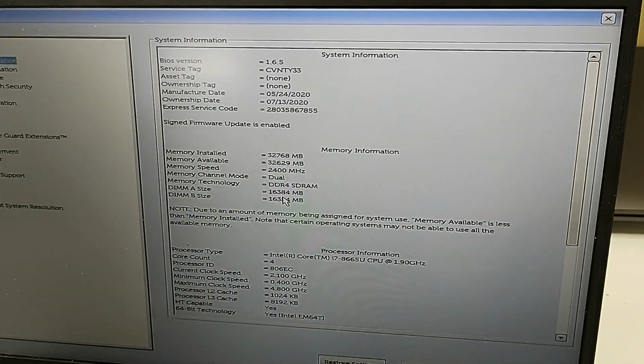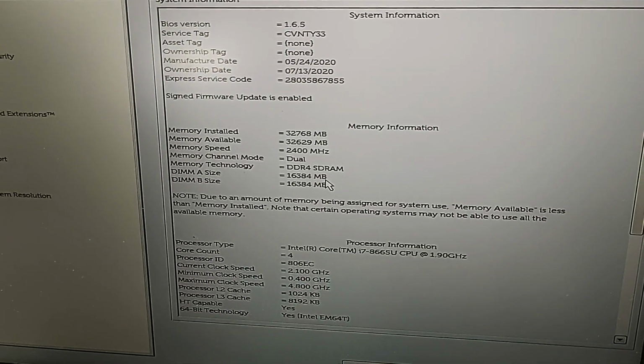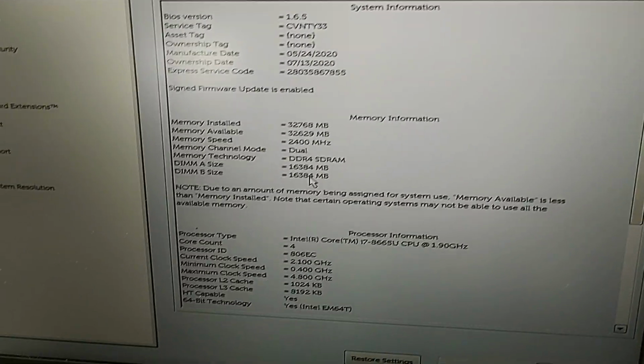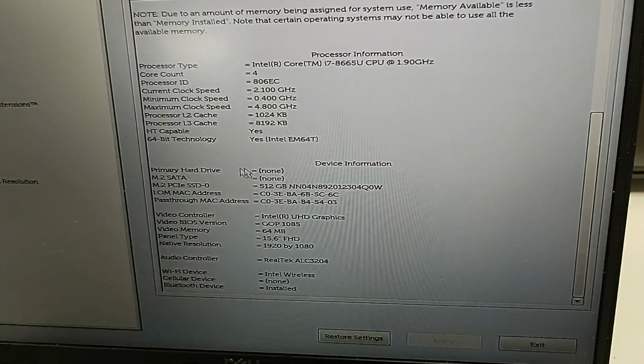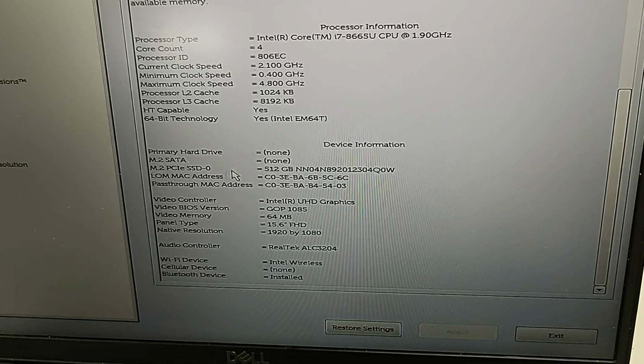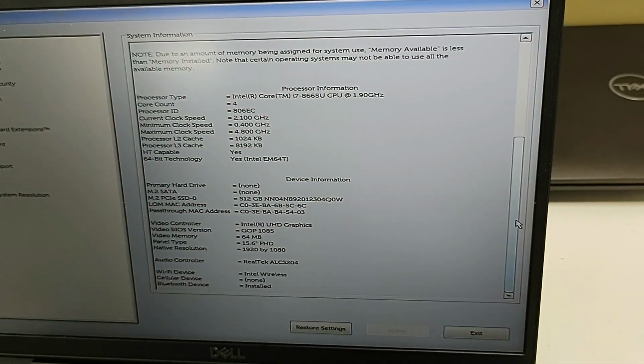So here you can see the memory installed 32 GB. So you can see the slots, two slots here, A and B, 16 GB and 16 GB as well. Here we can see the 512 GB SSD hard drive in this laptop model 5500.